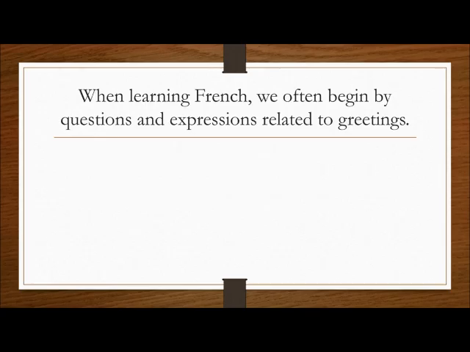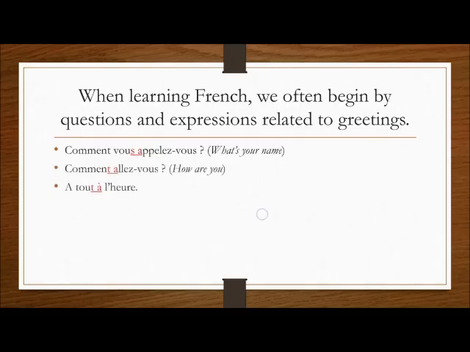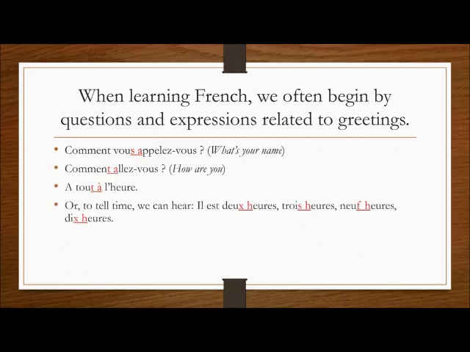So when learning French, we often begin with questions and expressions related to greetings. For example, formally we can say, comment vous appelez-vous? Comment allez-vous? À tout à l'heure. Or to tell time, we can hear, il est 2 heures, 3 heures, 9 heures, 10 heures. Okay? These letters, these consonants that are in red, are normally silent. So we wouldn't say vous, but vous. Comment, tout, deux, trois. This one is neuf and then 10, right?